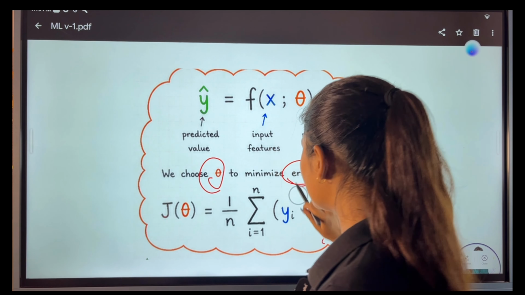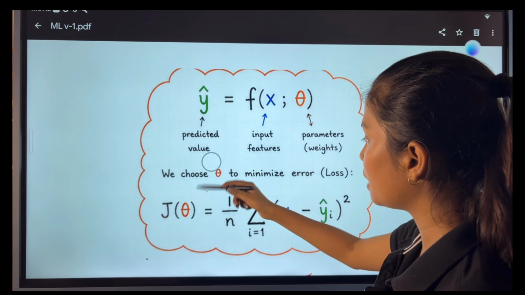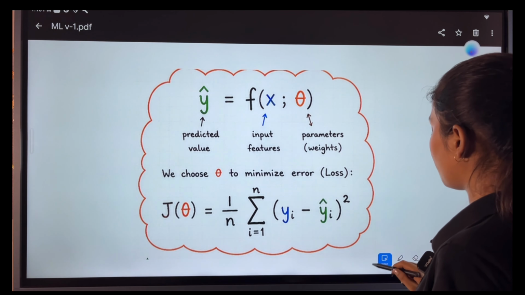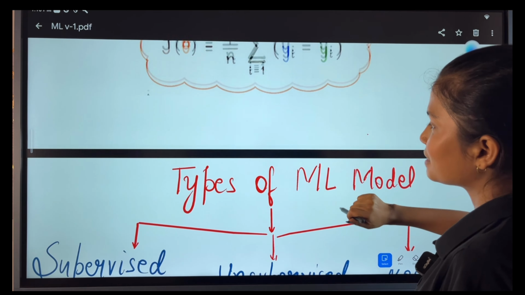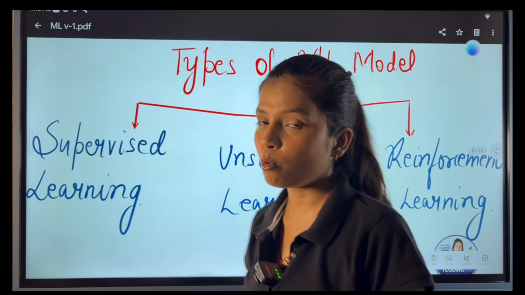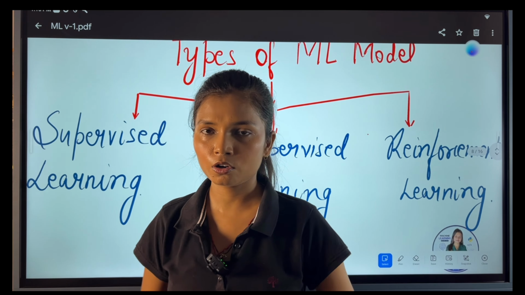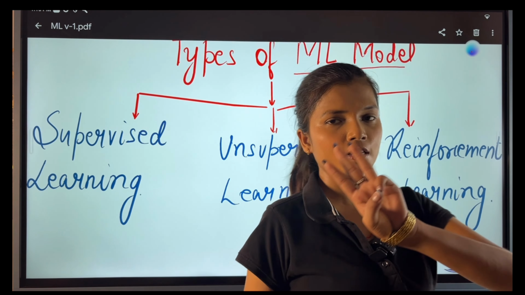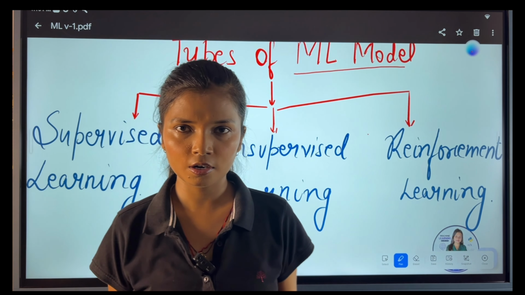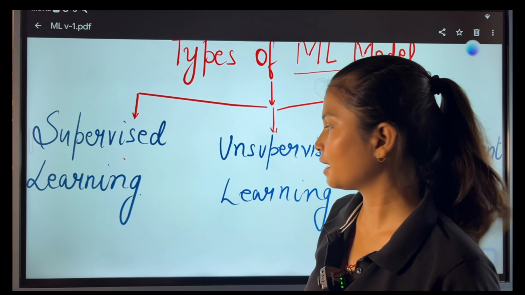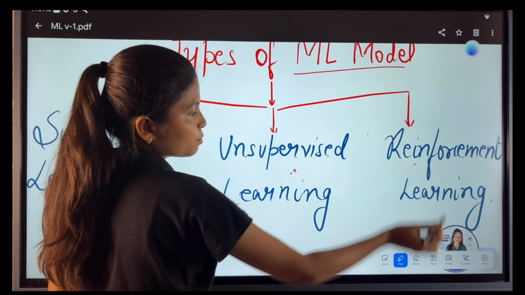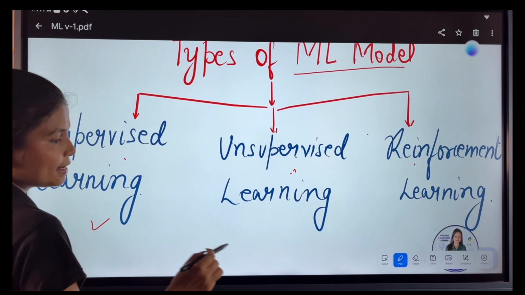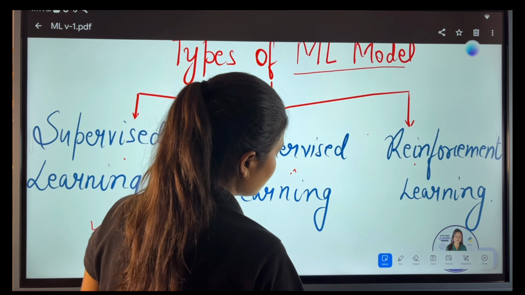We will talk about mathematics more when we create the model, but for now just understand that whenever we provide a machine learning model any data, we also provide the weightage, and whenever the model makes a mistake, we change that weightage and see how the model behaves with the changed theta or changed weight. Now there are multiple types of machine learning models. There are basically three categories: the very first is supervised learning, second is unsupervised learning, then reinforcement learning. All the models get categorized into these 3 containers.